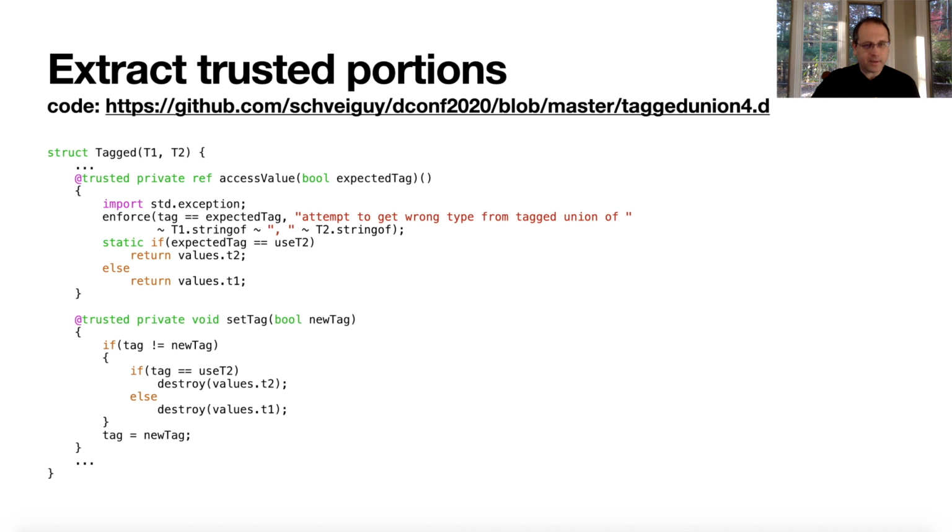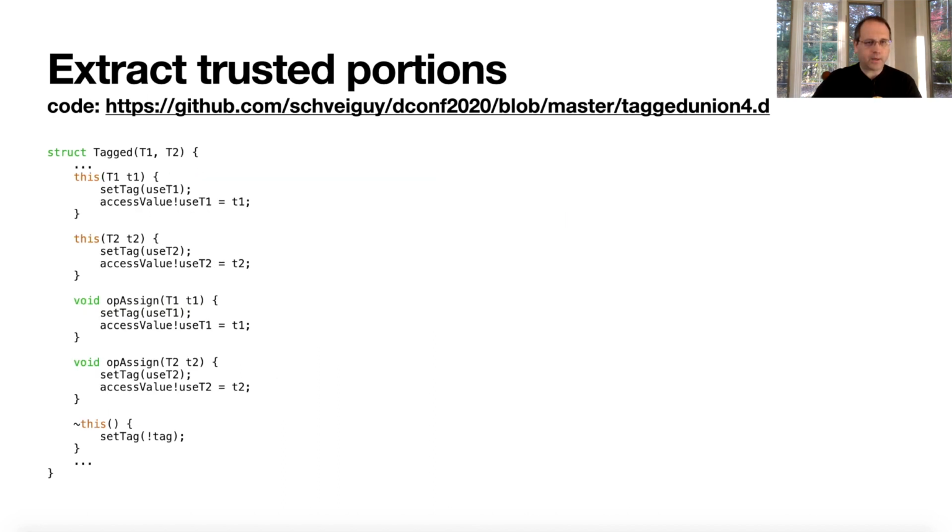If it's not the same, then we destroy the old value and we set the new tag up, right? No problem. So this is what our constructors and assign operators look like. We just set the tag to what we expect it to be and then use it. So no big deal, right?